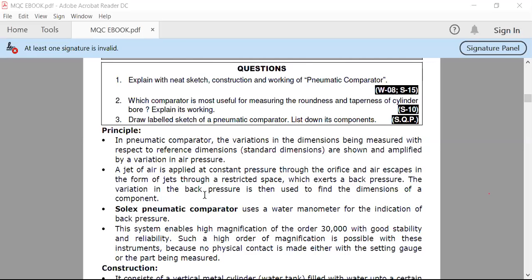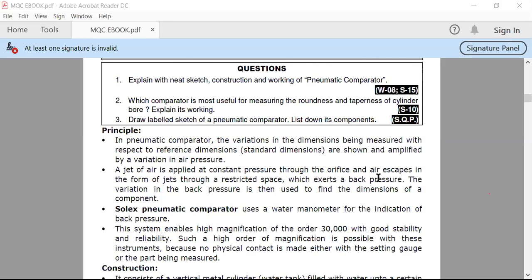Again, let me explain this concept. On which principle does the pneumatic comparator work? We pass a jet of air at a constant pressure through a small orifice, and that air escapes from a small restricted space. Due to the restriction of that place, a back pressure is exerted on the jet of air. The variation in that exerted back pressure is utilized to measure the dimension of the particular component.